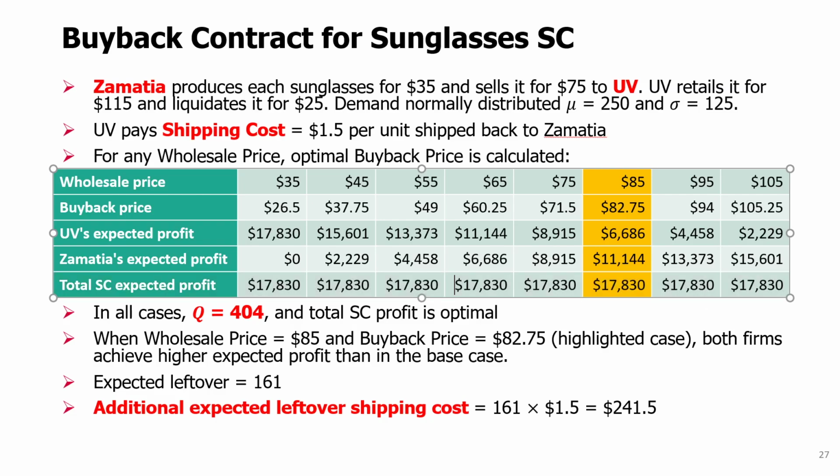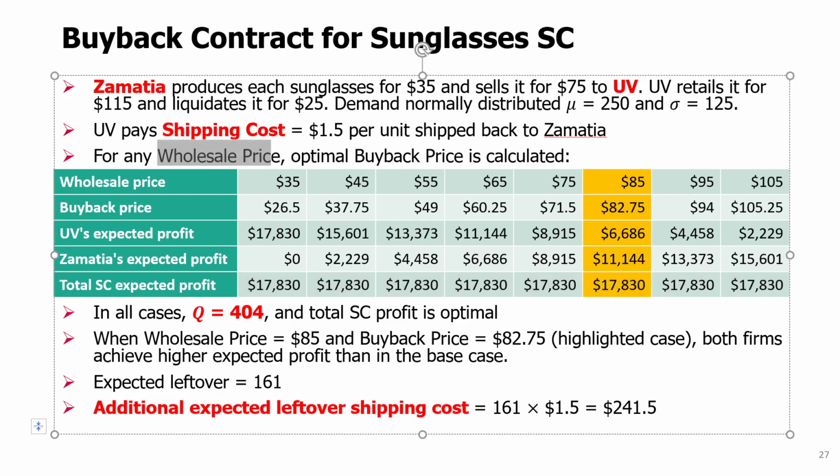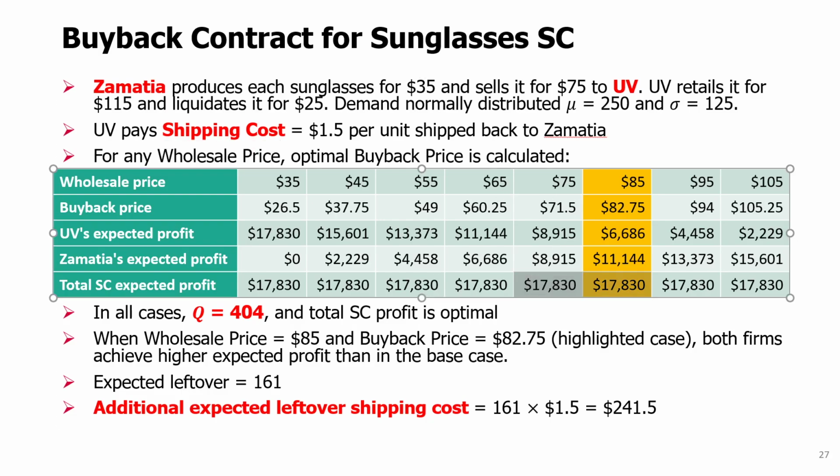And notice in all cases, because we set the buyback price according to our formula, calculated based on all the other prices and varying the wholesale price, because we set it in an optimal way such that the retailer's critical ratio matches the supply chain critical ratio, we always get the optimal maximum possible total profit for the whole supply chain.